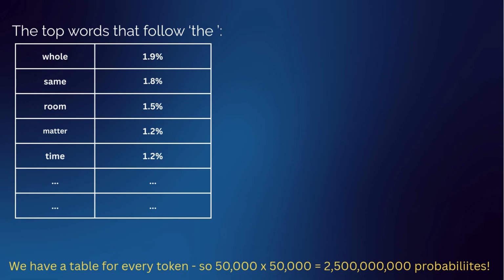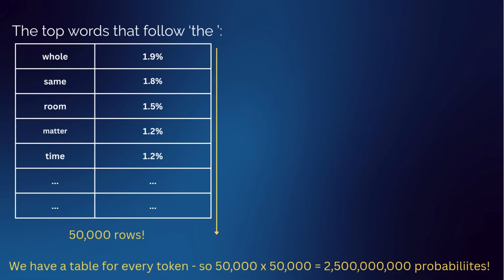So when I go through the Sherlock Holmes mysteries and I look at the word the, or the token the, I count the number of times that it's followed by every other token. And here in this table you see the top words. So whole is the most frequent: the whole, the same, the room, the matter, the time, and so on. And we're going to use these counts to generate text. So if we see the word the, we're going to predict whole with probability 1.9%. If we see the word the, we're going to pick same with 1.8% and so on. So some of the tokens will have very, very low probability. We may have only seen the and then that token once in the whole data set. But it could be picked.